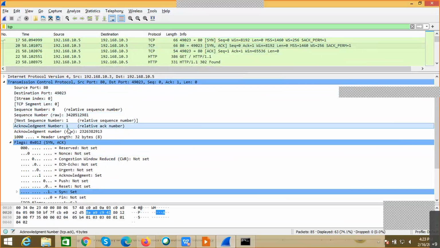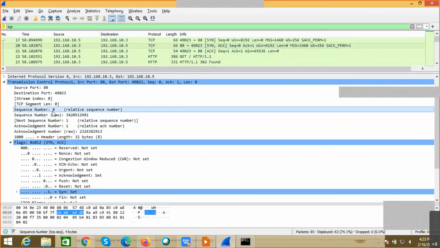communication. Now along with this, another SYN packet is also sent from the 10.3. Now this acknowledgement is an acknowledgement to the SYN sent by me. Now the 10.3 also wants to reconfirm whether I am again ready to start the communication or not. Now again, this sequence number is the sequence number of 10.3. Now I am also ready for the communication.